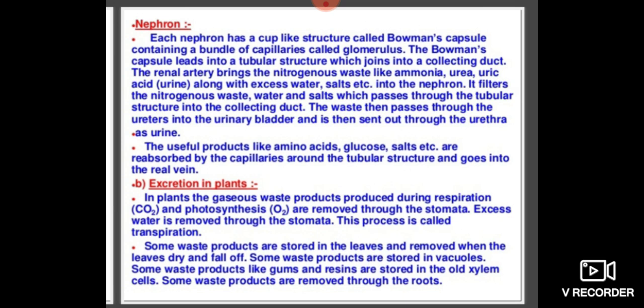Some waste products like gums and resins are stored in the old xylem cells. And some waste products are removed through the roots.